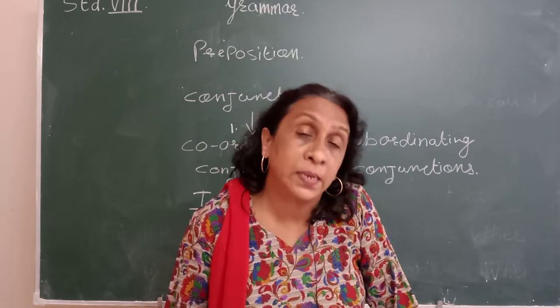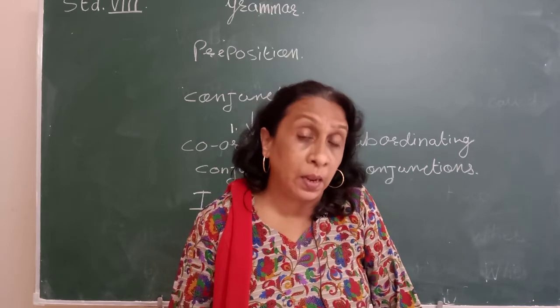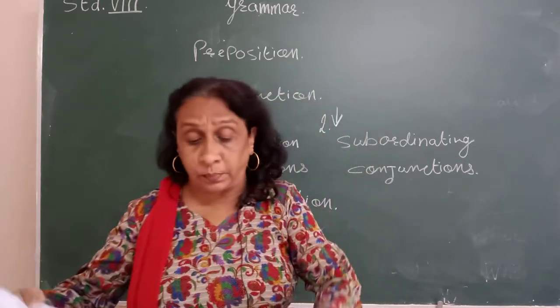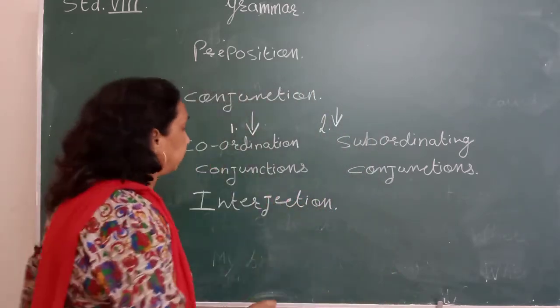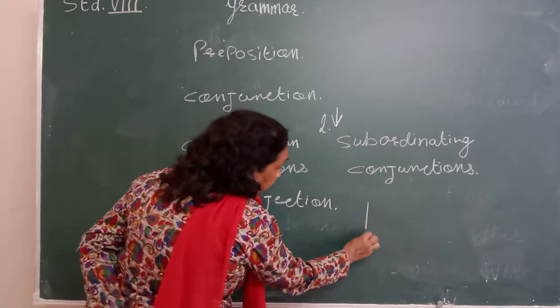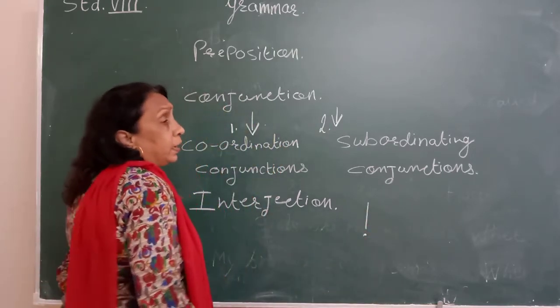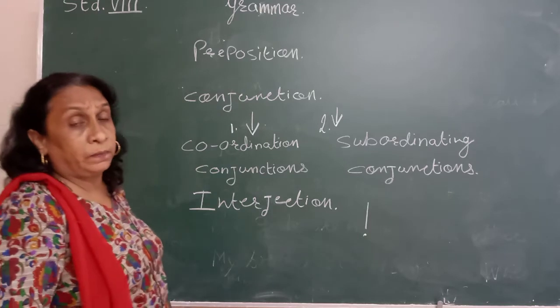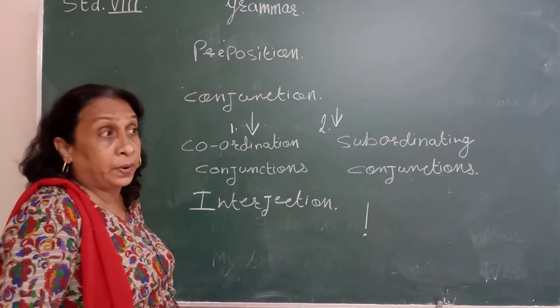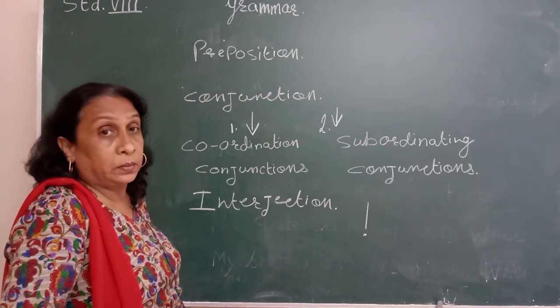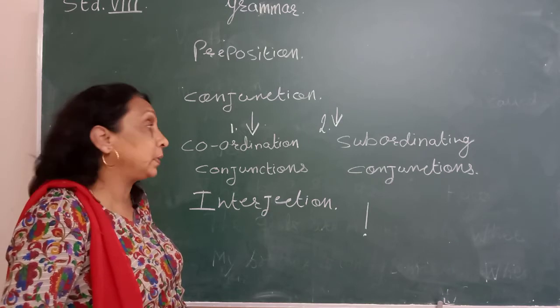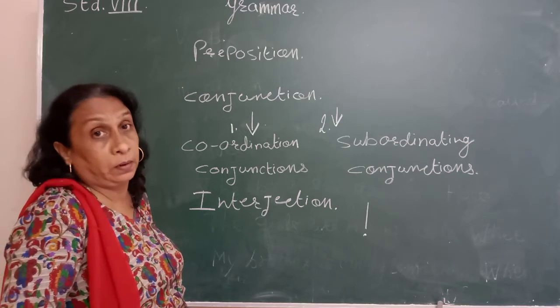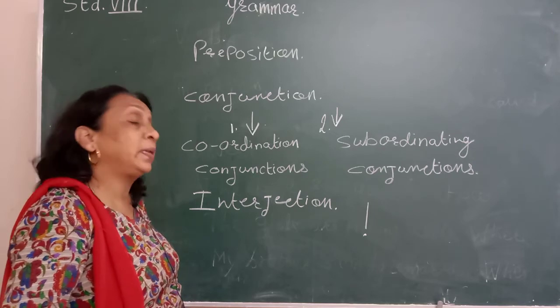Those are called interjections. In an interjection we always give this mark, the exclamation mark, after an interjection sentence. When we get some surprise, sadness, or something which you were not expecting, we show sudden feeling. That is called an interjection.